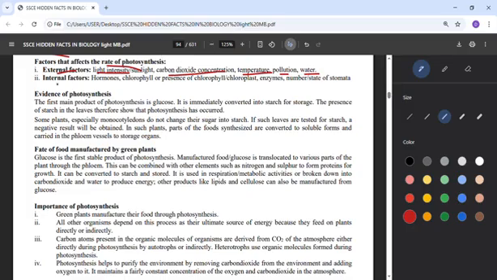Then for the internal factors, we have hormones, chlorophyll or presence of chlorophyll, chloroplast, enzymes, number or state of stomata. All these are within the plant and make us know if photosynthesis will take place or not. So the hormones have a way of making sure photosynthesis takes place. We have different hormones, like auxin, gibberellins, and so on. They will help us to know if there will be photosynthesis.